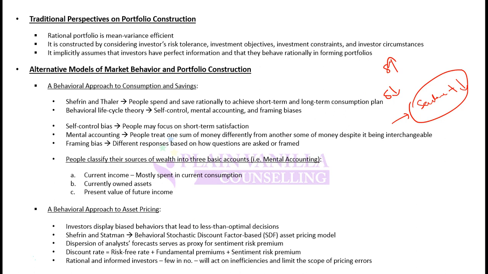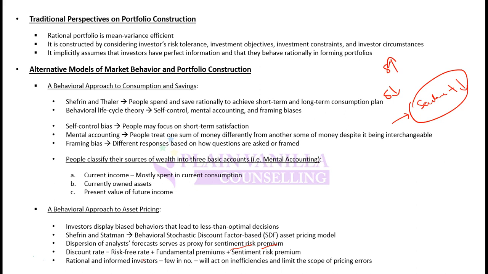So this dispersion of analyst forecasts reflects the sentiment risk, and based on this dispersion, a premium should be charged in asset pricing. If there is a high dispersion, then you should incorporate some sentiment risk premium in your pricing. If there is lower dispersion, then you can have a lower premium or no premium in your asset pricing.